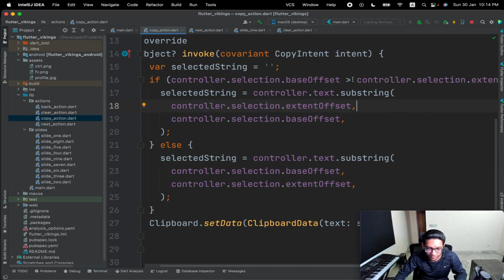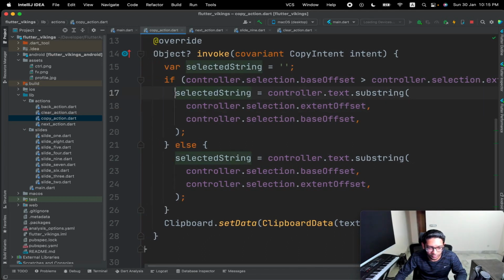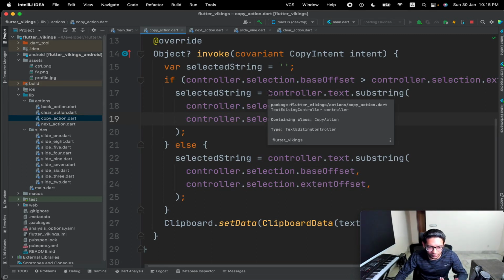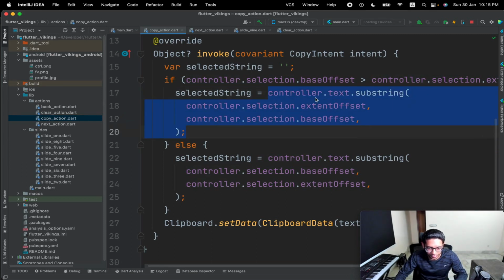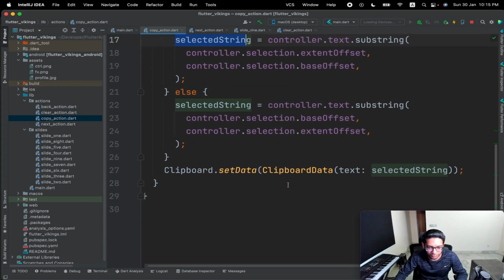So therefore I have just added this whole logic. This is just setting a selected string to whatever the controller's selection is. Whatever the controller text is there, we are just selecting it, and whatever the user has selected, we are just putting it into a selected string, and taking it to the clipboard.